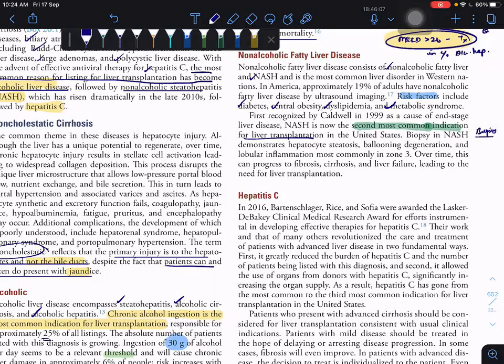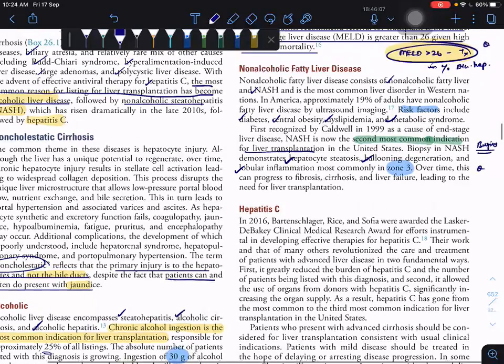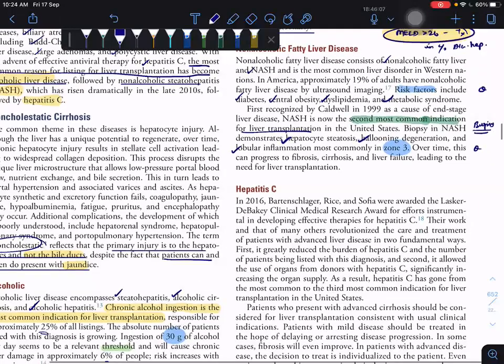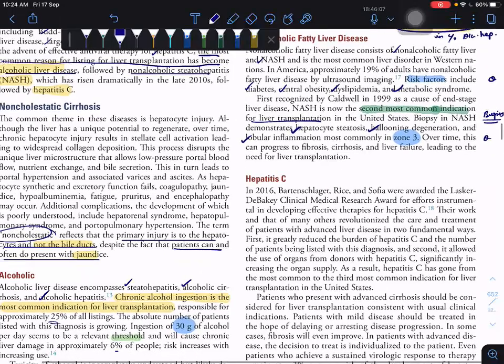Biopsy findings of NASH: hepatocyte steatosis, ballooning degeneration, and lobular inflammation. Lobular inflammation is mostly in zone 3. That is your MCQ: zone 3 is mostly affected in NASH. So in non-alcoholic fatty liver disease, the MCQs are risk factors, second most common indication, and third is zone 3.